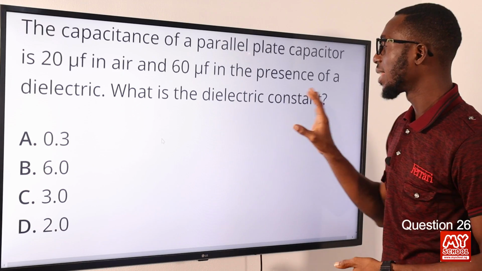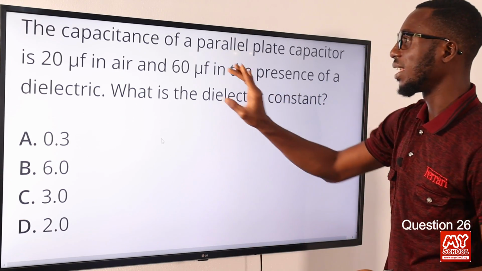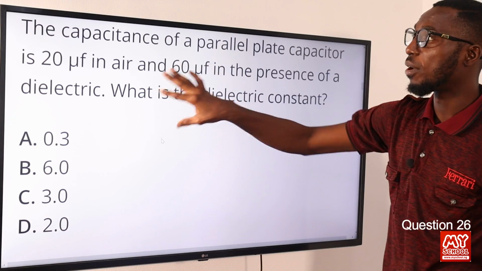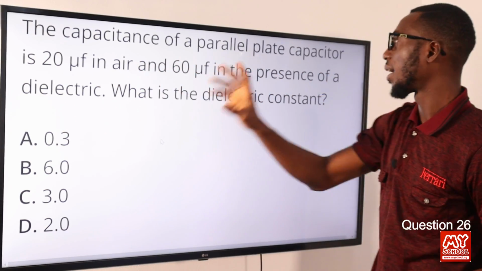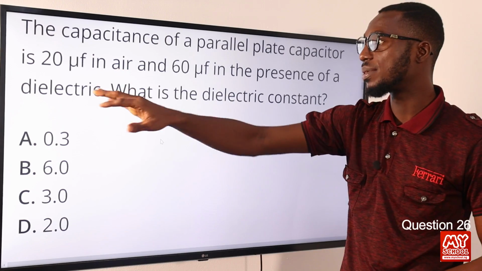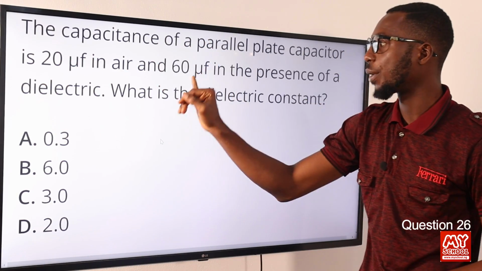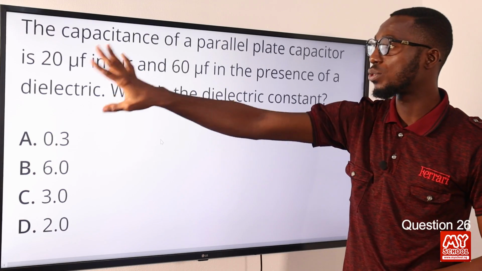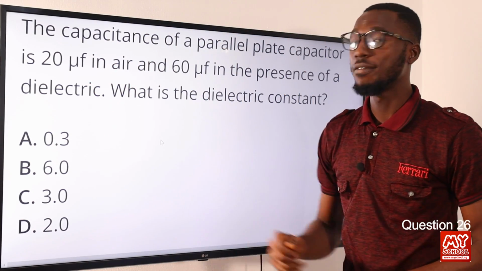So the dielectric constant K, which you can refer to as kappa, is just the value of the capacitance in the presence of the dielectric over the capacitance in a vacuum or without the dielectric. So that will be 60 over 20. Microfarad cancels microfarad, that is 60 over 20, that makes 3.0. So the correct option is option C for 3.0.